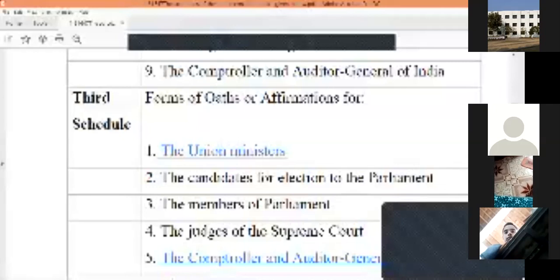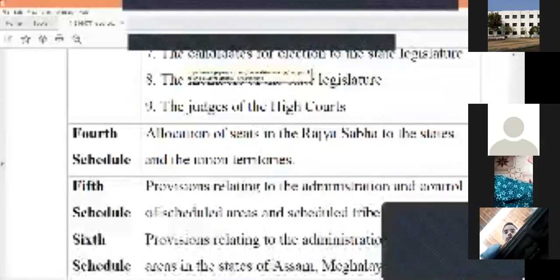In the fourth schedule, we have the allocation of the seats in the Rajya Sabha to the states and the union territories. We have also considered the allocations of seats to the states and union territories in the Rajya Sabha, and how they depend on that. This is included in the fourth schedule. Then you can go for the fifth schedule.